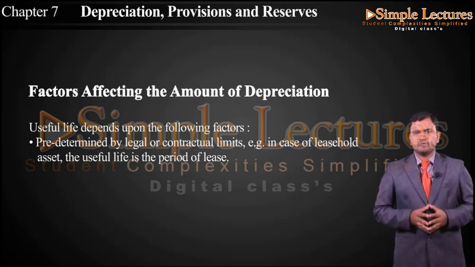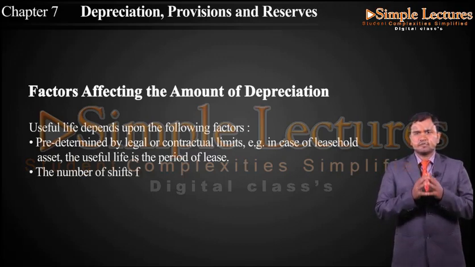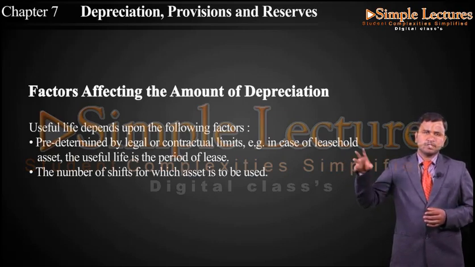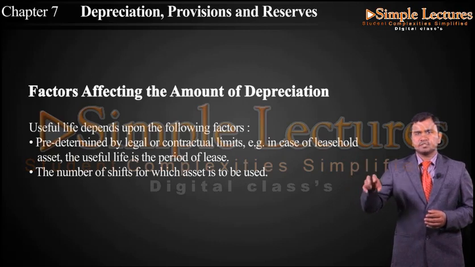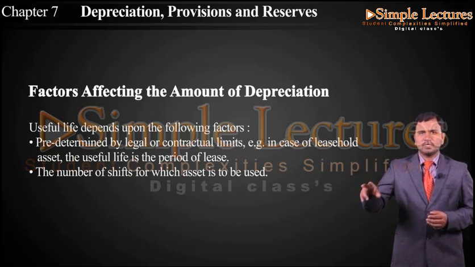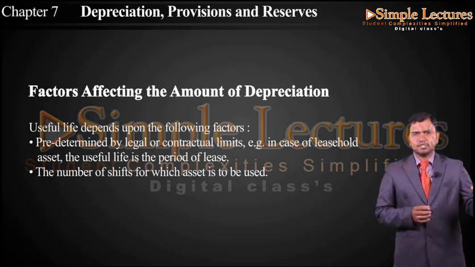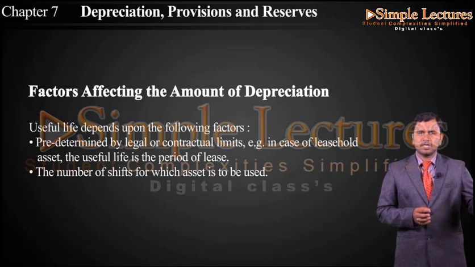And the next one is the number of shifts for which the asset is to be used. The particular asset will be there in the organization, and we have to see how many shifts it has been used in the organization. If the organization is working for 24 hours and the particular machinery will be working for 24 hours, the estimated life has to be estimated accordingly.